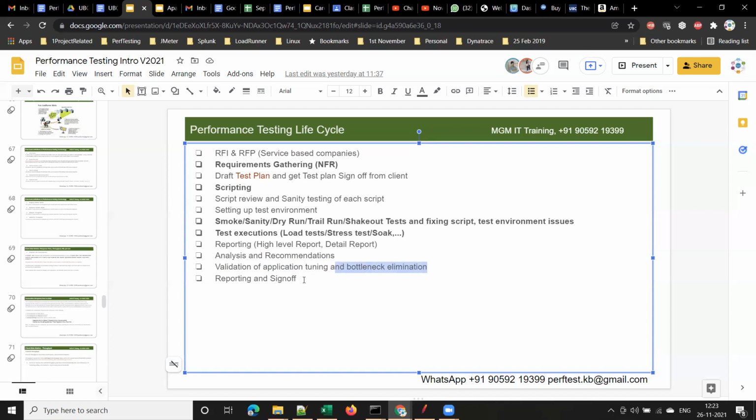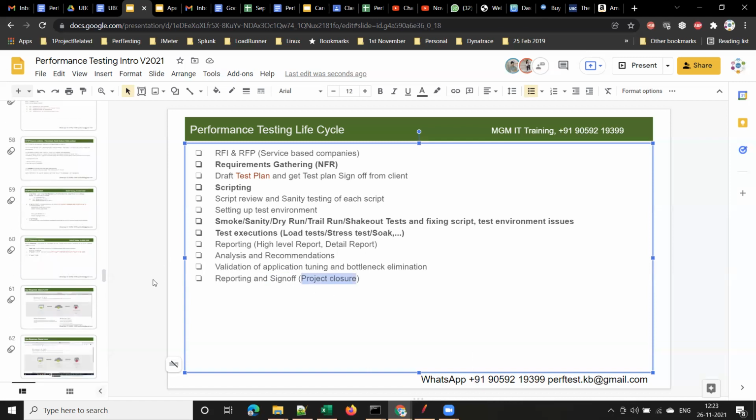Once all the issues are resolved, we will prepare a final report and ask the client to provide a sign off. Sign off means project closure. The client has to formally agree on the mail that the project is completed as per their satisfaction and expectations, and then the project will be closed. So this is a typical performance testing life cycle.